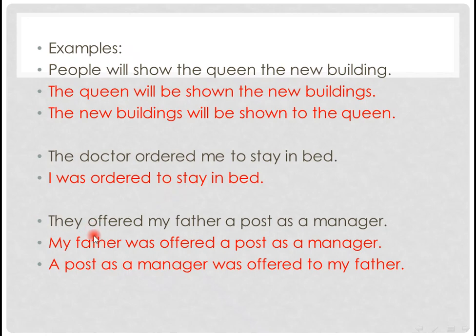And we have another example. They offered my father a post as a manager. My father was offered a post as a manager. And if I am interested in what was given to my father, I will say a post as a manager was offered what? I will add to or for my father, and that's it. I will have a passive voice sentence so simply just by paying attention to the order of the words, to the tense, to the auxiliaries I use, to the past participle of the verb, and to what kind of object I am using. If I pay attention to these rules, I will check all my solutions in a good way.